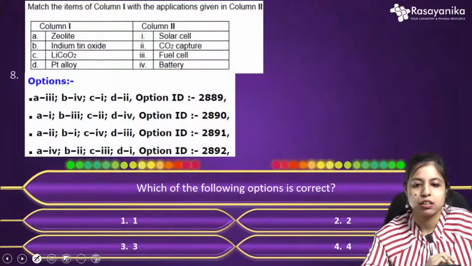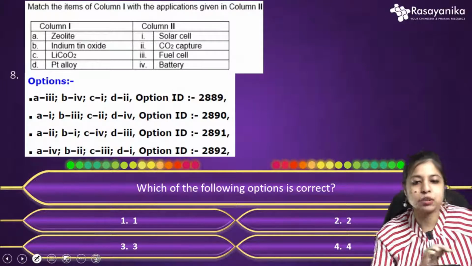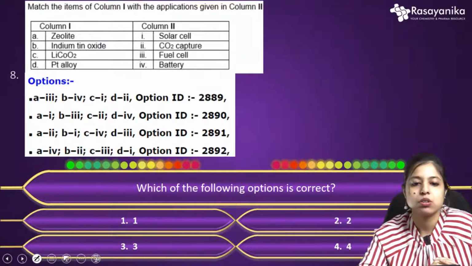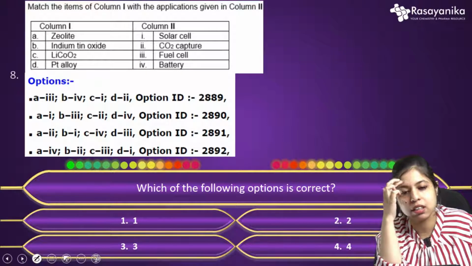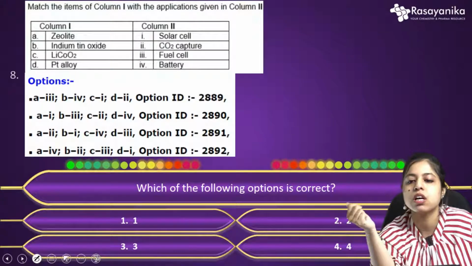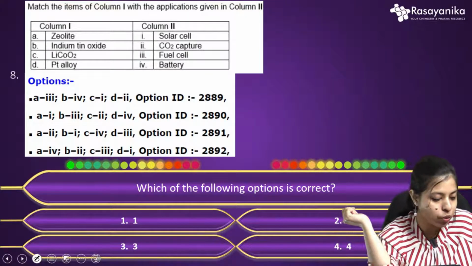This is question number 8. Our next question is actually a matching question. Match the items of column 1 with the applications given in column 2. Basically, in column 1 some things are given, and you have to match them with the applications given in column 2. So what will be the correct option for this question? Would anyone like to answer this?